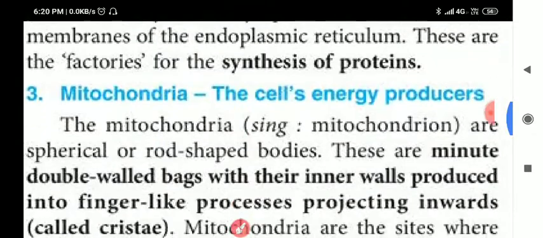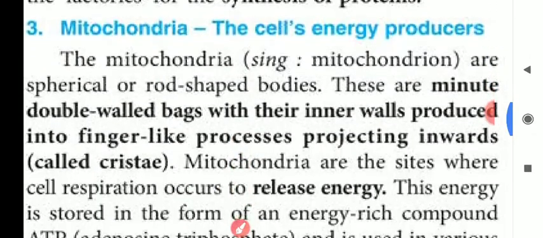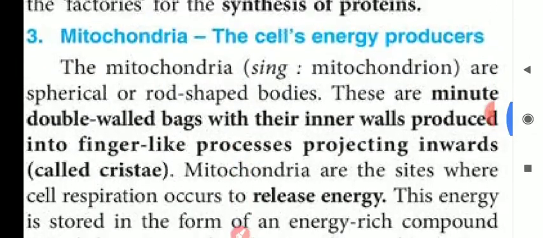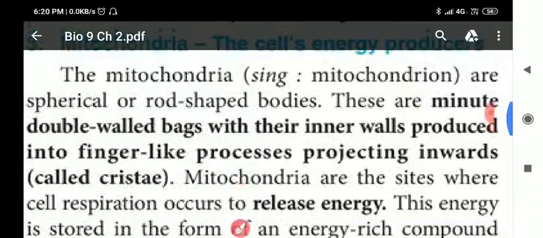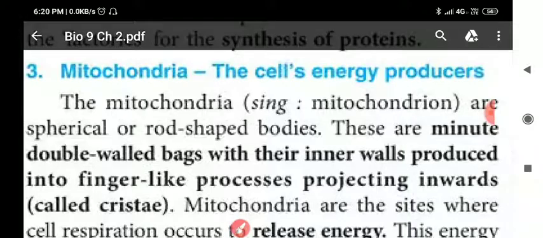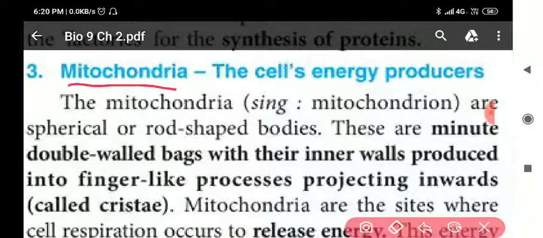The next cell organelle is mitochondria. Mitochondria is known as the powerhouse of the cell. It provides energy for the cell to do various functions.